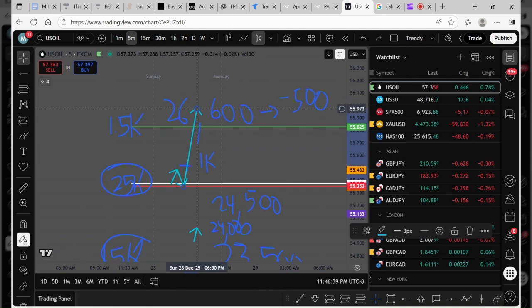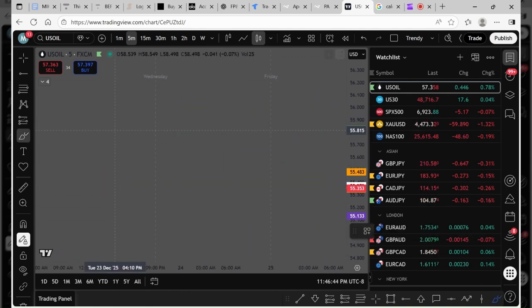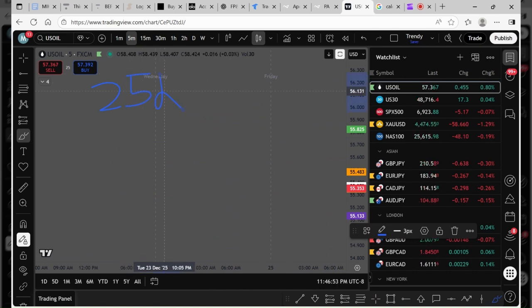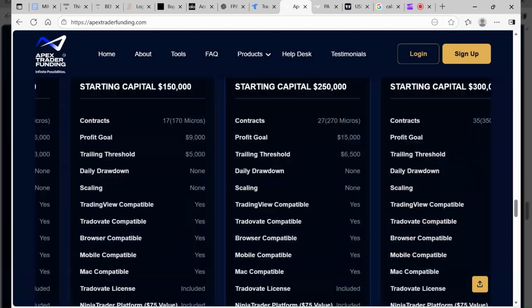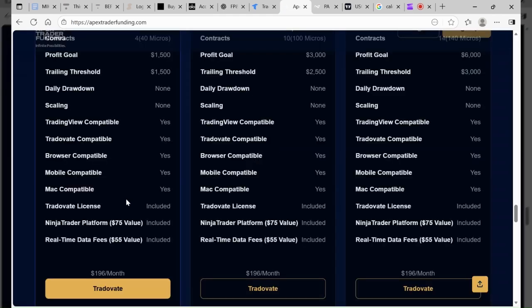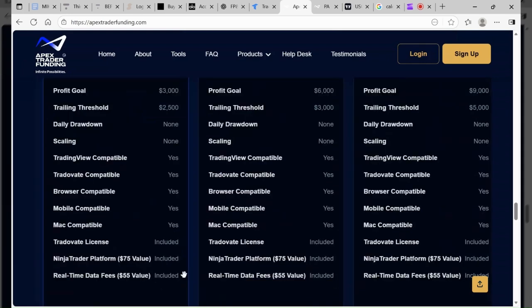Oh yeah, there's another one. There's a couple actually. Here's another rule. It depends on what account size you're trading. If you're trading the 25K, guys, remember, you can use 4 contracts. And when you're signing up for Apex, it says it. When you come to the Apex account and try to sign up, right? You see how it says trade evade? Oh shoot. Here we go. You see it says 4 micro contracts, right?